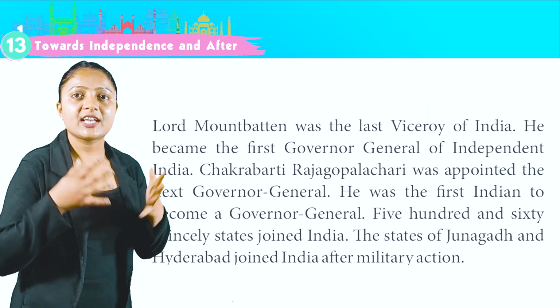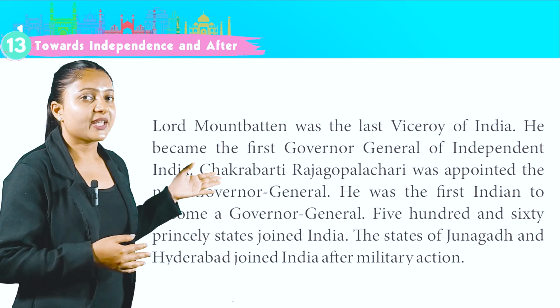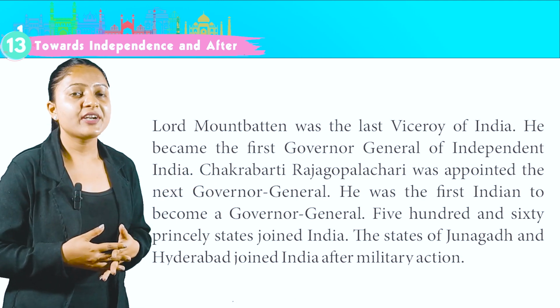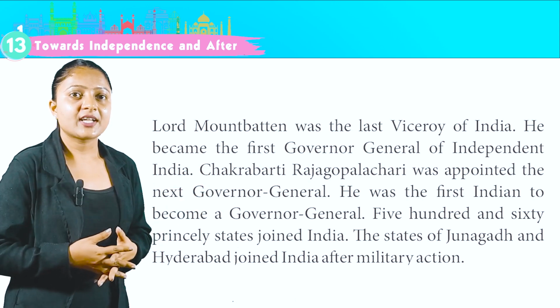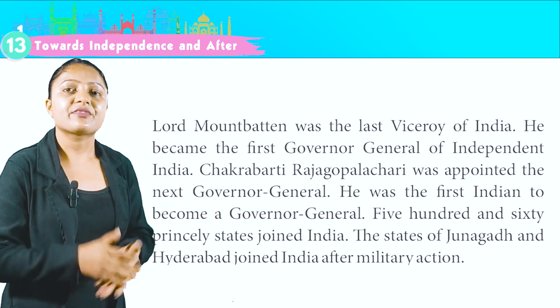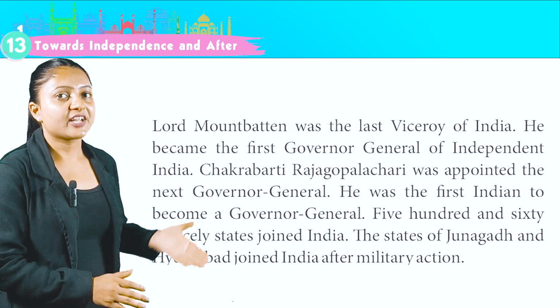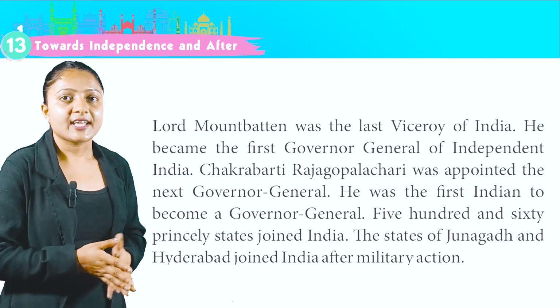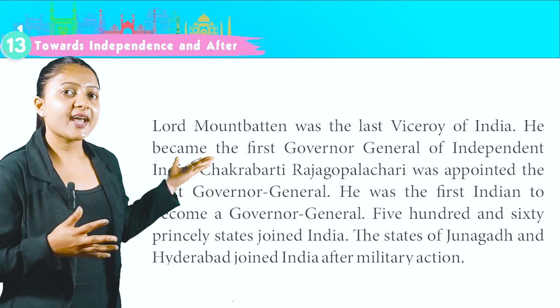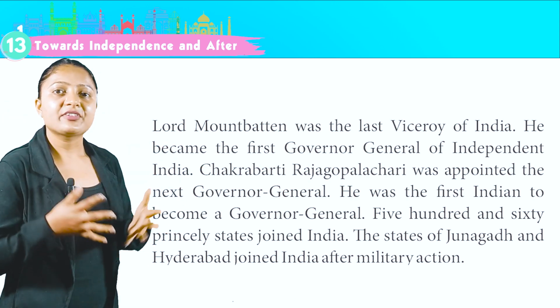Lord Mountbatten was the last Viceroy of India. He became the first Governor General of independent India. Chakrabarti Rajgopalachari was appointed the next Governor General. He was the first Indian to become a Governor General. 560 princely states joined India. The states of Junagadh and Hyderabad joined India after military action.